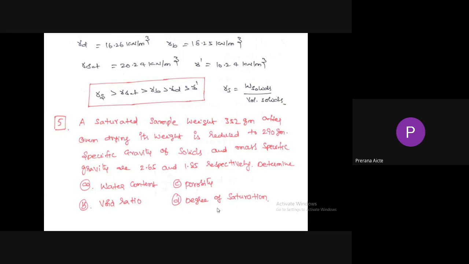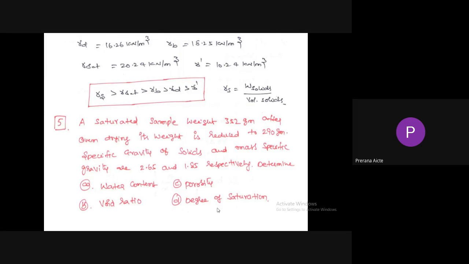So unit weight of solids equals weight of solids to the volume of solids. In the case of unit weight of solids, we don't consider the volume of voids, so that area decreases. When the area decreases, unit weight of solids increases. So unit weight of solids is always greater than the remaining unit weights. So the first highest value is unit weight of solids, then saturated unit weight, then bulk unit weight, then dry unit weight. The last one is submerged unit weight.